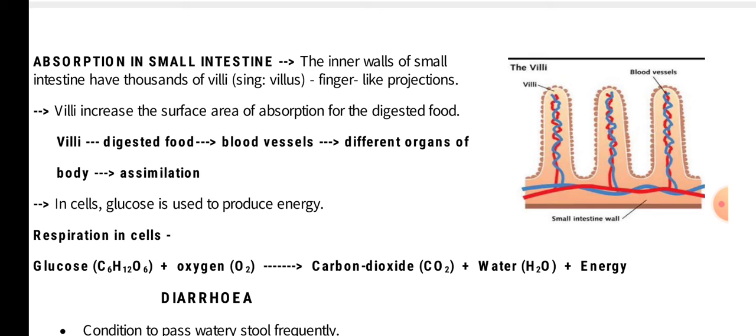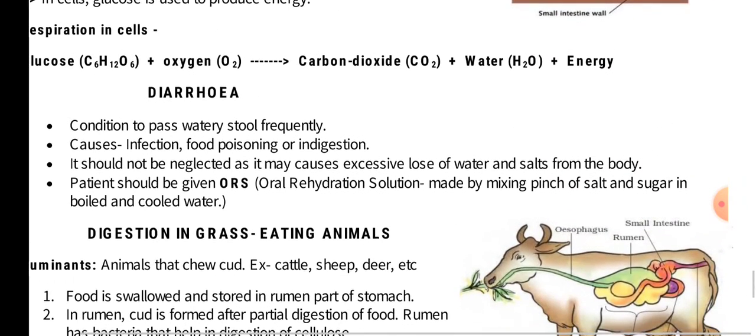In assimilation, which takes place in cells, glucose is used to produce energy. In respiration, glucose reacts with oxygen so as to produce carbon dioxide, water and energy. Also, in some cases the amino acids are utilized by the different cells so as to make proteins of their own choice.